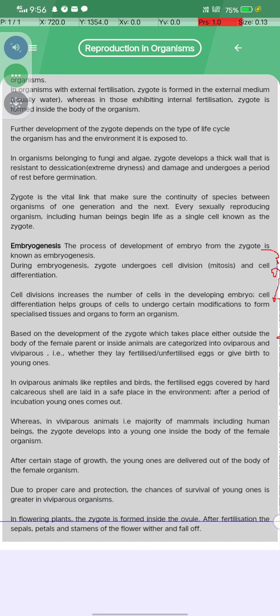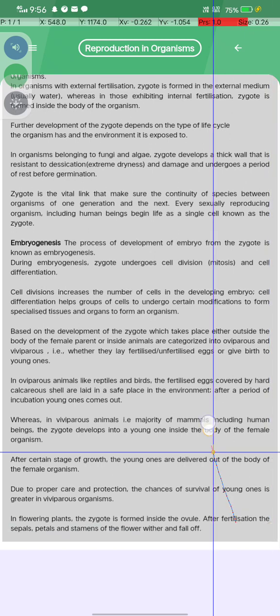And in flowering plants, the zygote is formed inside the ovules, and after fertilization, the sepals and petals of the flower wither and fall off.